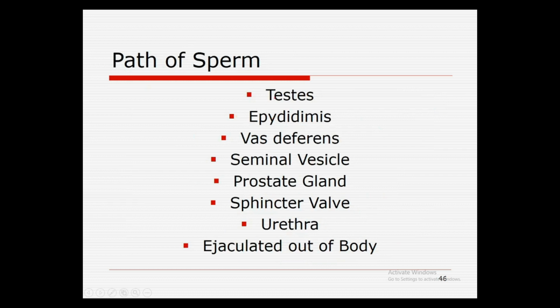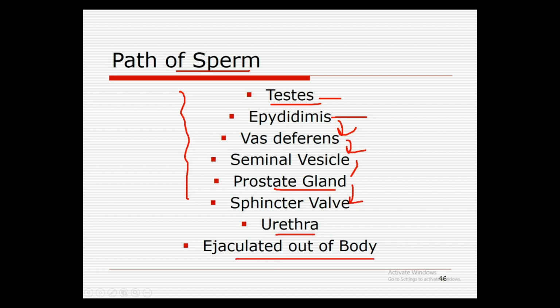Here is an overview of the path of the sperms. First, they are produced in the testes, then move towards the epididymis, then from the epididymis into the vas deferens, then to the seminal vesicles, with secretions from the seminal vesicles and the prostate gland. Then they move through the sphincter valves, enter the urethra, and are ejaculated out of the body.